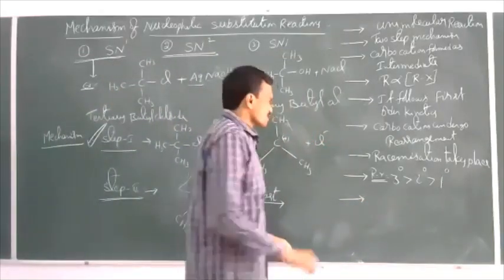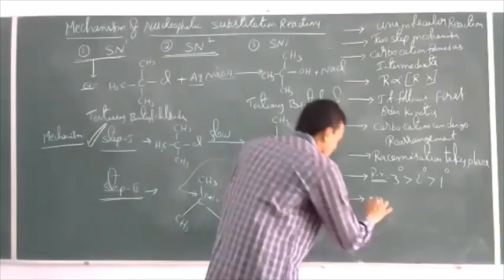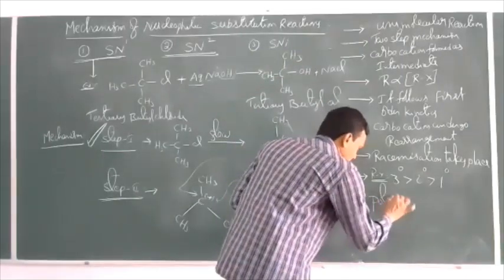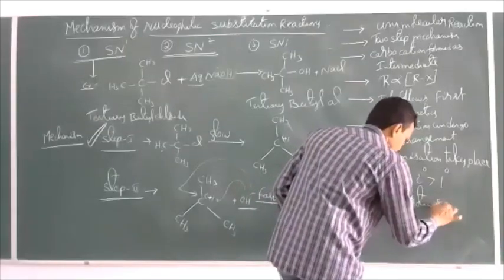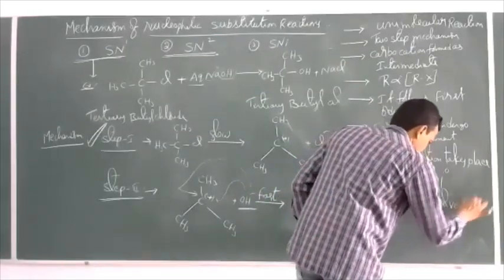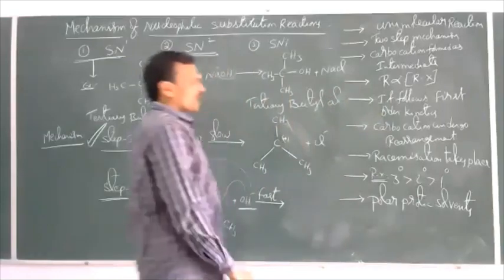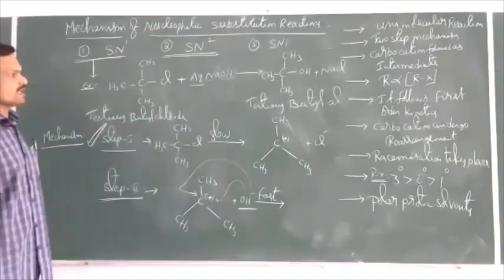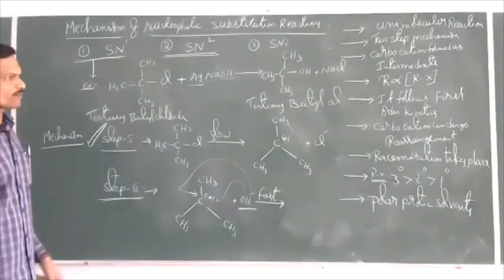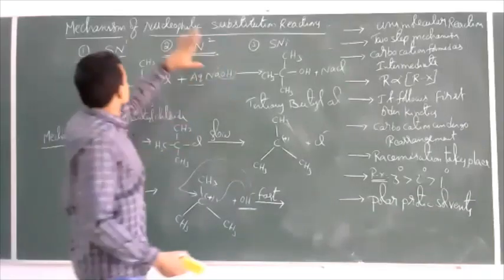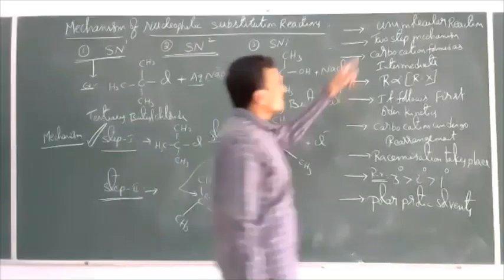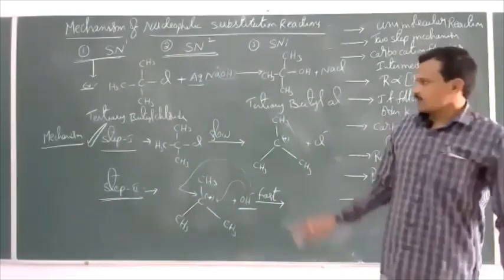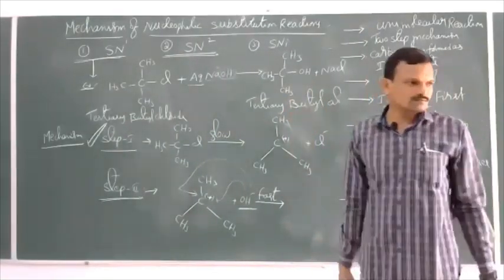Next. So this reaction is favorable in polar protic solvents. So these are the characteristics of the SN1 mechanism. Let us see once again. It is a unimolecular reaction.